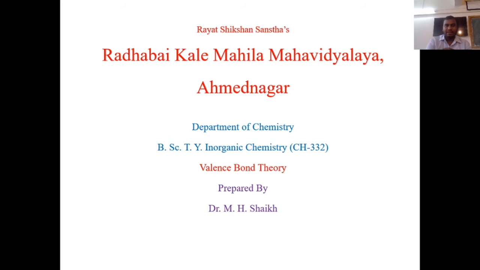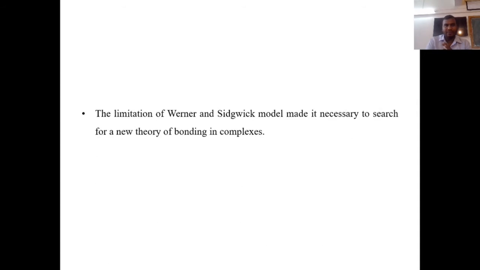So we will see how the complex compound's geometry and its stability are determined by the valence bond theory. Very first, we will go one by one, as we know, the limitations of the Werner and Sidgwick model. So it is necessary to search for a new theory for the bonding in complexes.